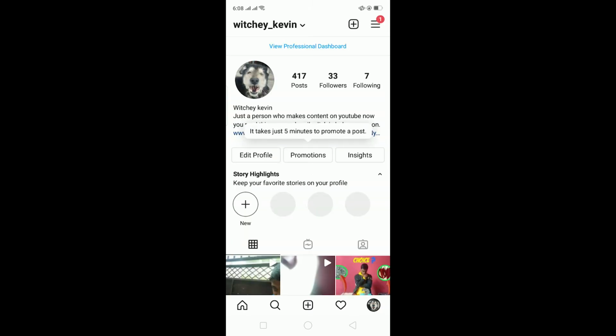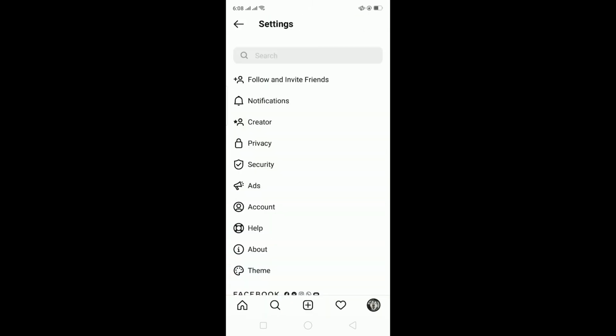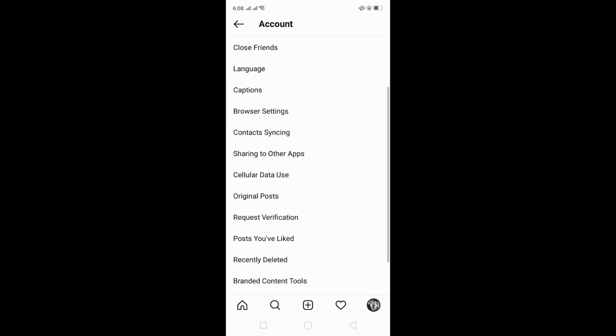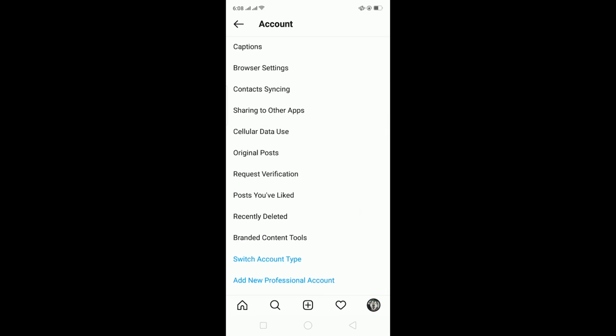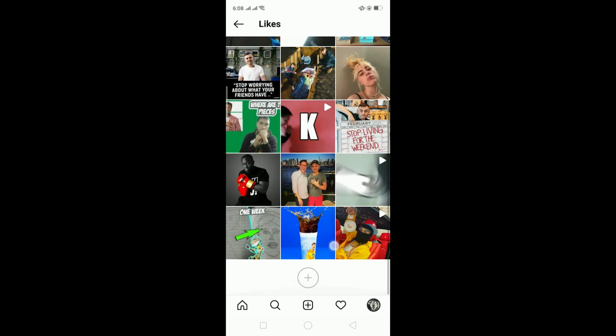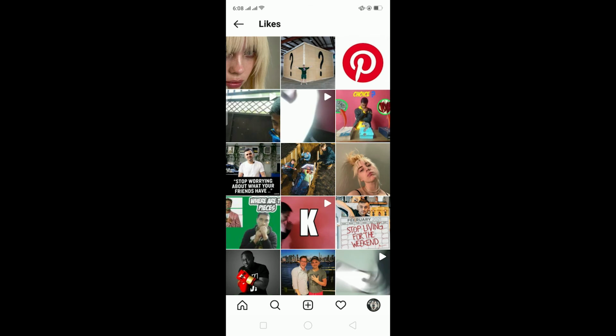And the other method is you can go to your profile picture at the bottom right corner, click on the three lines at the top right corner, go to settings, and then go to account, and on account scroll down until you see posts you have liked. So the post in which you have commented, you must have liked it. Statistically, you liked the video or post and then commented on it. So you can just click on posts you have liked, and these are all the posts I've liked using this account. So over here I can go and see on which video I've commented by clicking on the photo, and the comment will be shown.